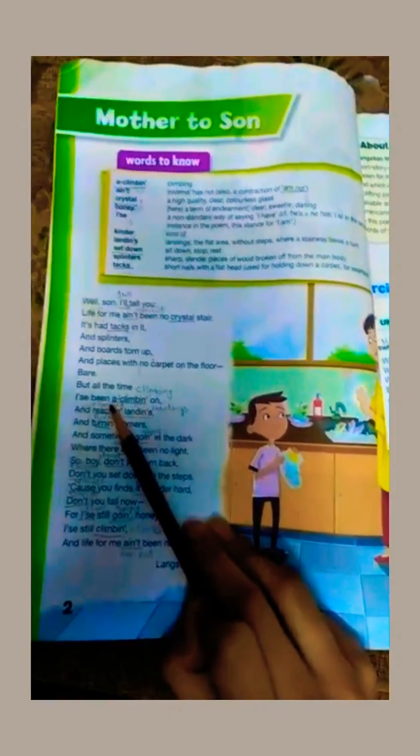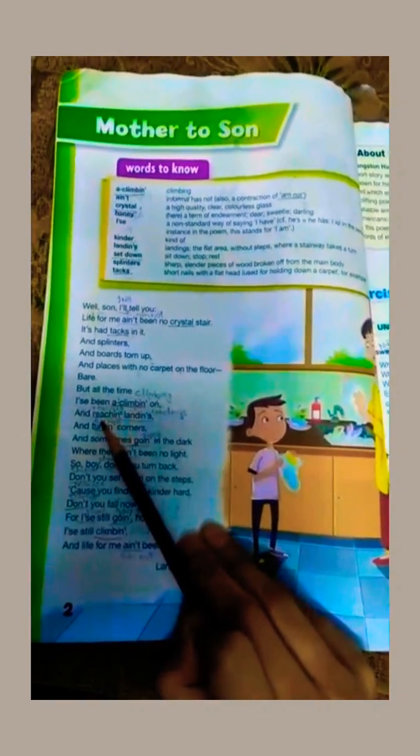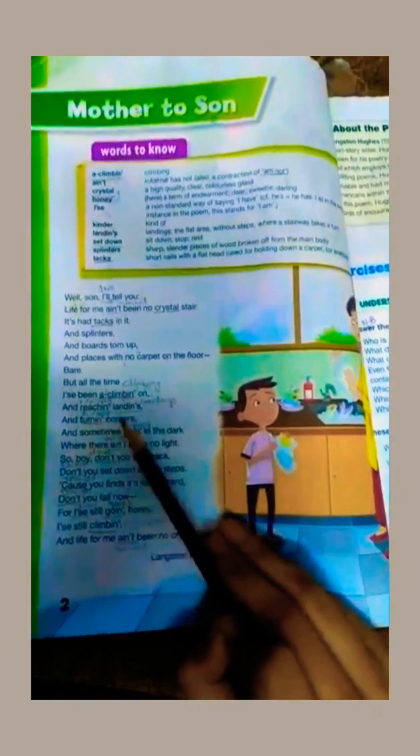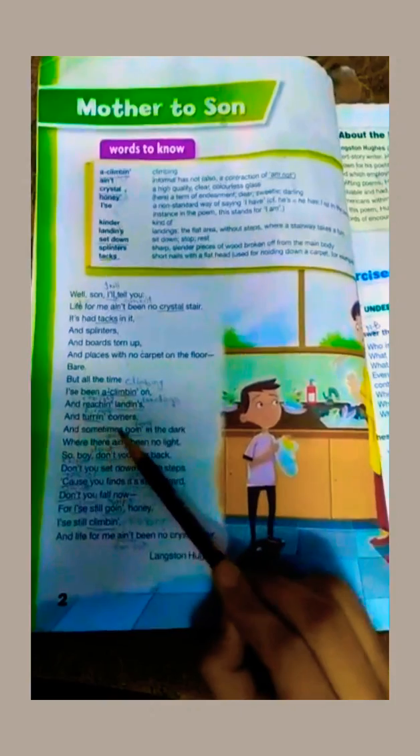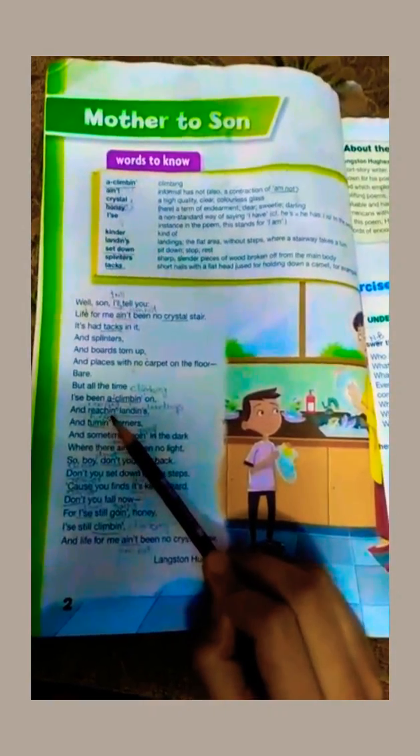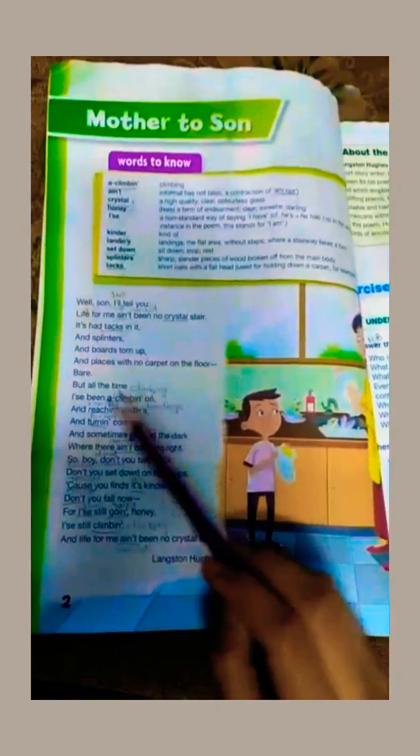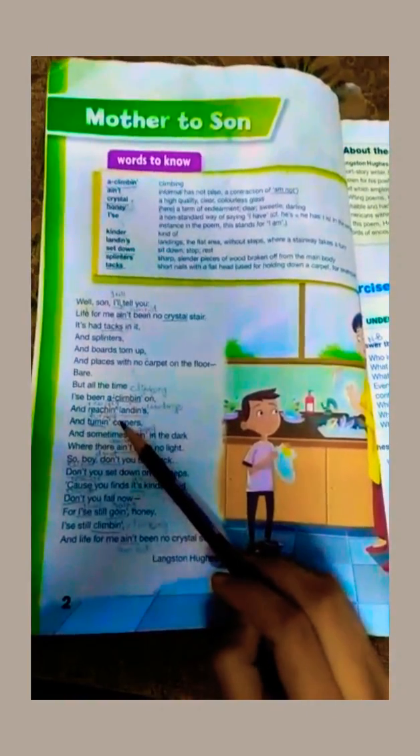Okay, so she was still climbing, and she didn't give up on her goals. Okay, and reaching landings and turning corners. Reaching is the short form of reaching, and landings is the short form of landings, and turning is the short form of turning.